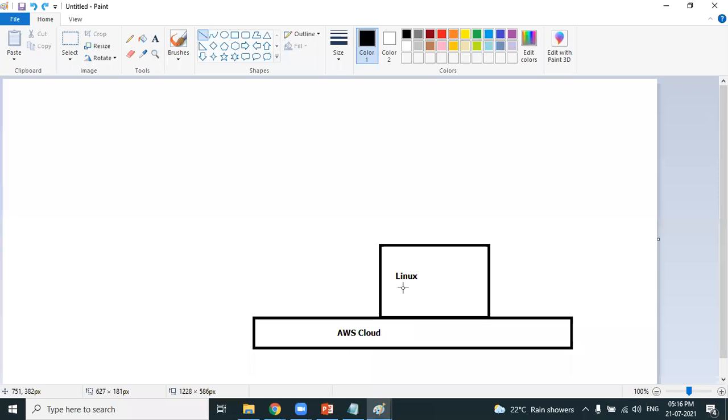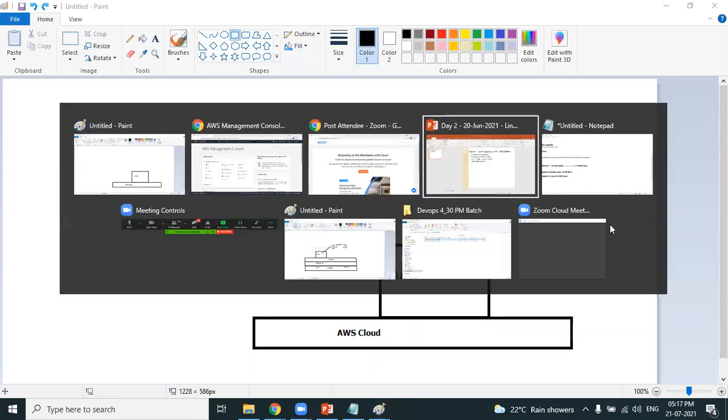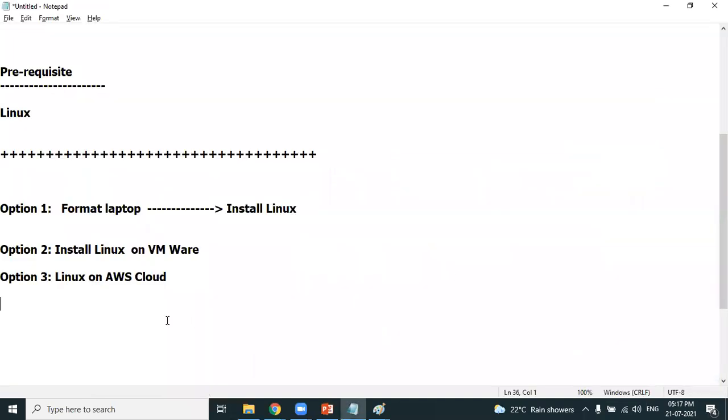Whenever you want to create these kinds of virtual machines, you can create a Linux machine on AWS Cloud. Similarly, as I told you, if required, you can create a Windows machine or an Apple Mac operating system, whichever you want. To create these virtual machines on AWS Cloud, you need to use a service called EC2. Elastic Compute Cloud is a service which is used to create virtual machines on AWS Cloud. So you have to use this service.